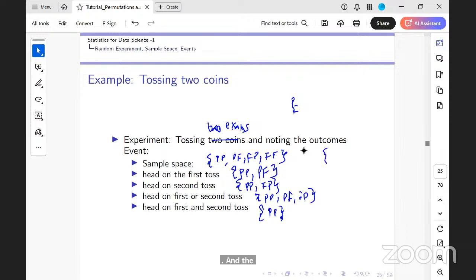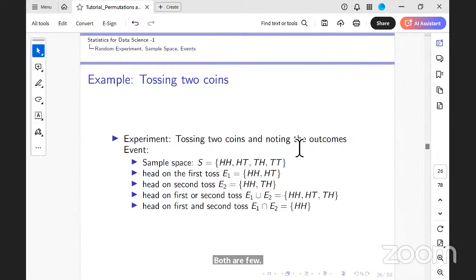Male, male; male, female; female, male; and both female. So I can define similar things. You can see that analogously we can define a lot of things. Agreed? So the sample space, and each one is giving me an event.